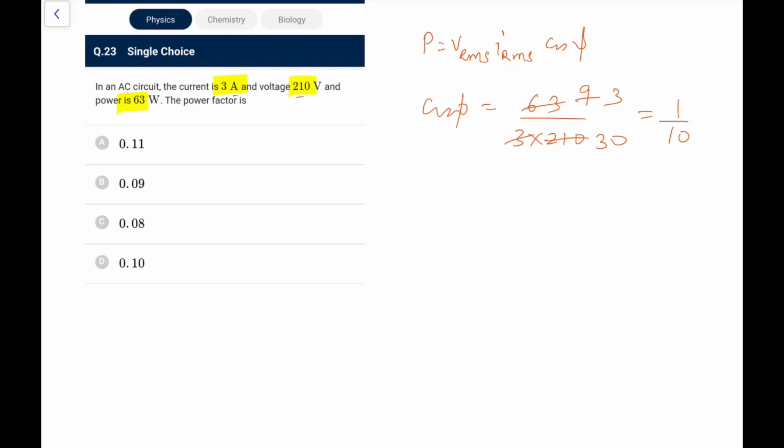Now, in an AC circuit, the current is 3 ampere, voltage 210 volt, and power is 63. The power factor: power is V rms, I rms, cos phi. Nothing is written, so I am taking it at face value as the rms value. So cos phi, that is the power factor, is 63 upon 3 into 210. This is in the table of 7, 9. This is 30. So this is 3, this is 1 by 10. So cos phi is 1 by 10, that is 0.1. So go for option D. Again, not a tough one.